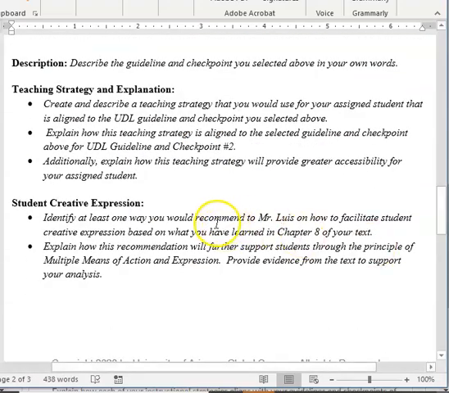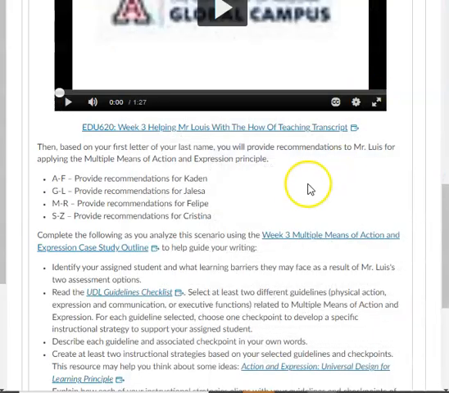You will close out your discussion with identifying at least one way you would recommend to Mr. Luis on how to facilitate creative expression based on what you learned in Chapter 8 of the text. You need to then explain how this recommendation would further support students through multiple means of action and expression. Be sure to use evidence to support your analysis.